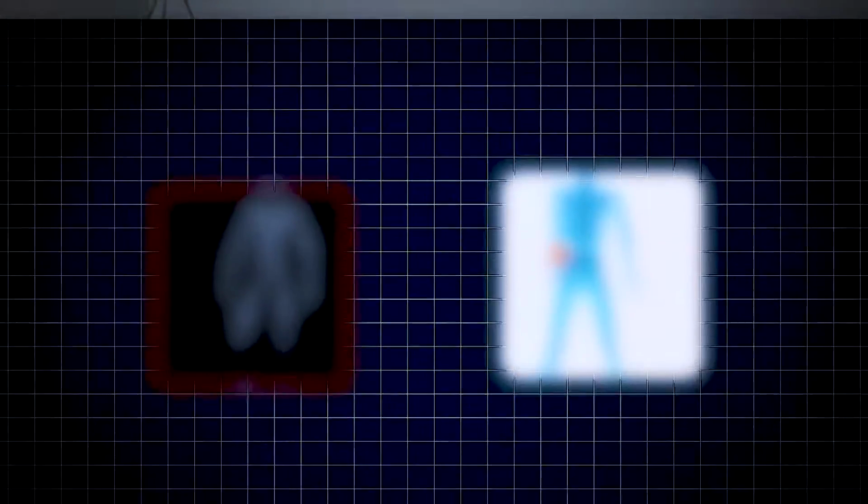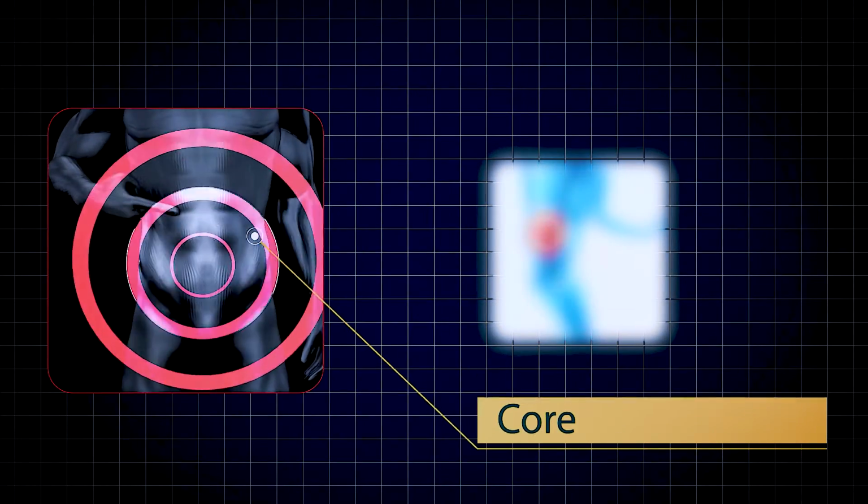Now, the first area we're going to test is your core to see if this is the reason for your hamstring tightness. Now, how could your core be causing tight hamstrings? I'll explain this first, then I'm going to show you a way to test it.